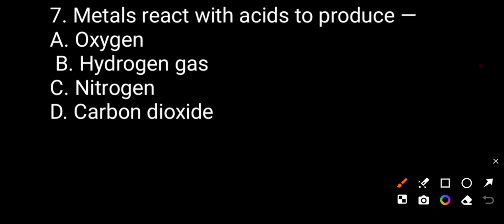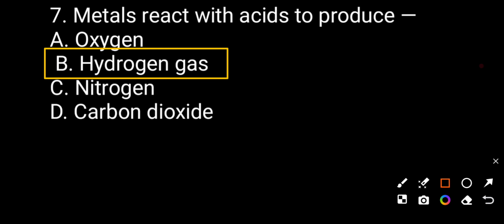Now we see question number 7. Metal reacts with acid to produce option A, oxygen gas. Option B, hydrogen gas. Option C, nitrogen gas. Option D, sodium hydroxide. The correct answer will be hydrogen gas.